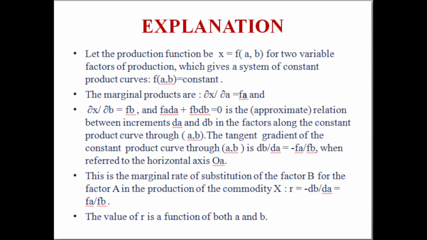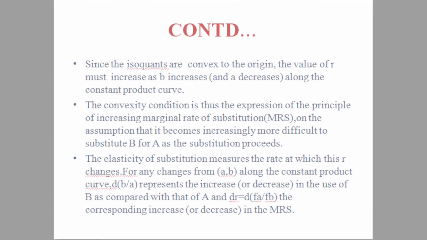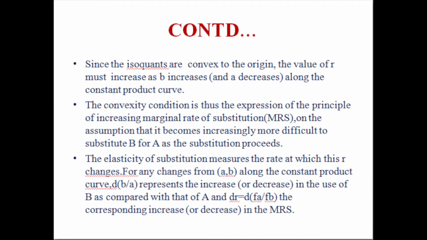This is the marginal rate of substitution of the factor B for the factor A in the production of commodity X, and here R is equal to minus dB by dA, which is equal to FA by FB, and the value of R is a function of both A and B. In this slide, I will continue with the explanation.